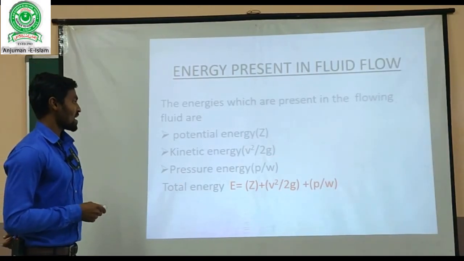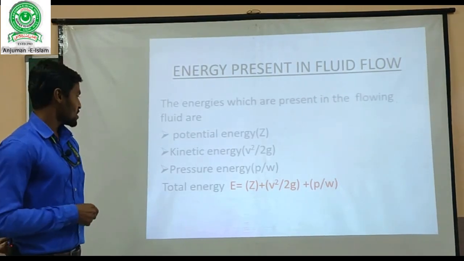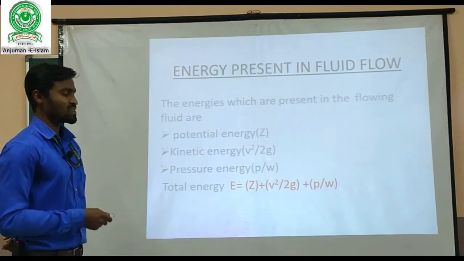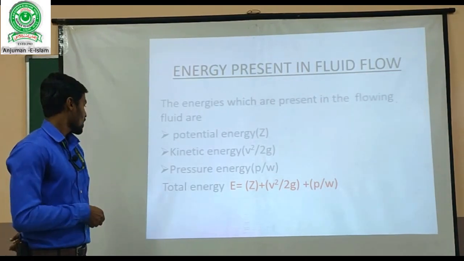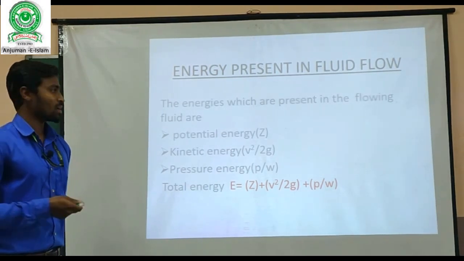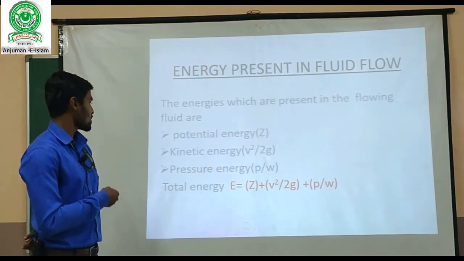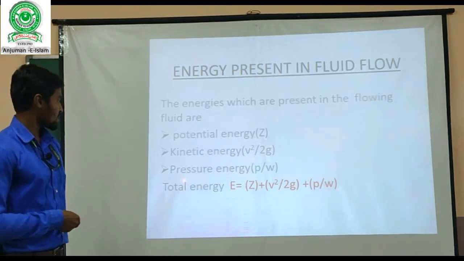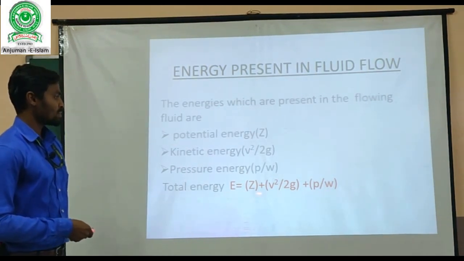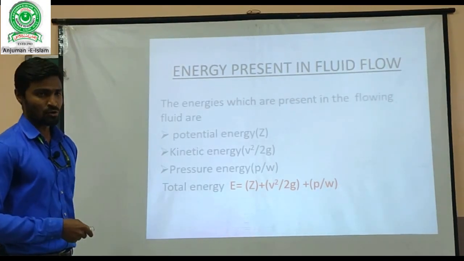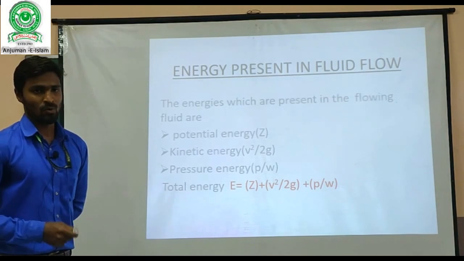And what is pressure energy? It is the energy possessed by that flowing fluid by virtue of its existing pressure. If you want to calculate the total energy of that flowing fluid, we need to add all these three energies, that is potential energy plus kinetic energy plus pressure energy. Mathematically we represent it as Z plus V square by 2G plus P by W.